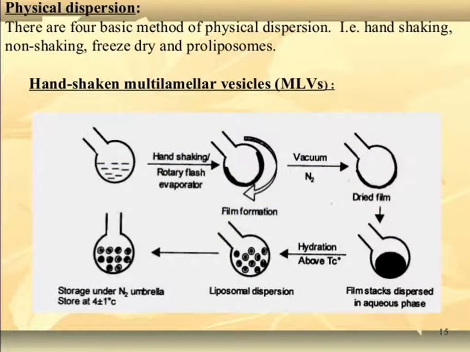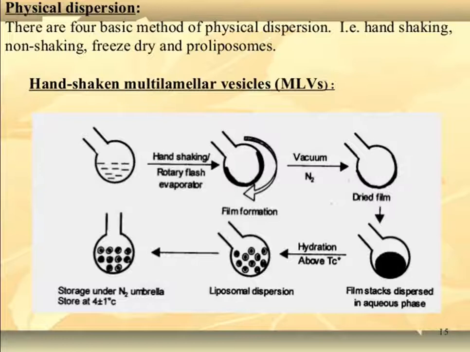Then the physical dispersion. There are four basic methods of physical dispersion, that is handshaking, non-shaking, freeze drying, and proliposomes. In the handshaking method, similarly, first of all film formation occurs. In this, the lipid solution is incorporated in solvent, and then handshaking or a rotary flash evaporator is used.